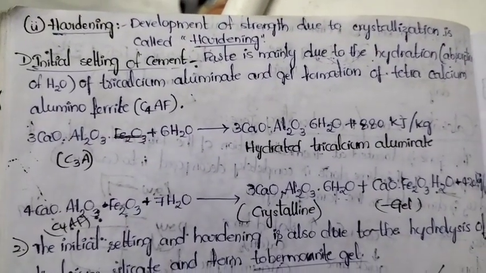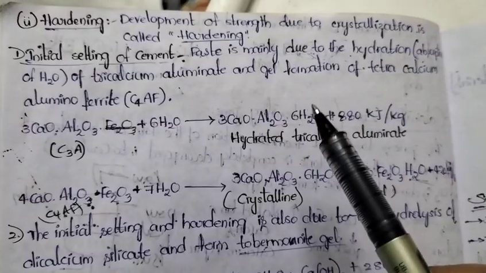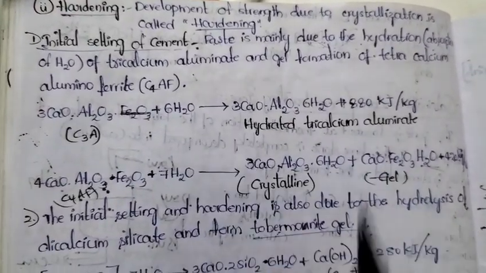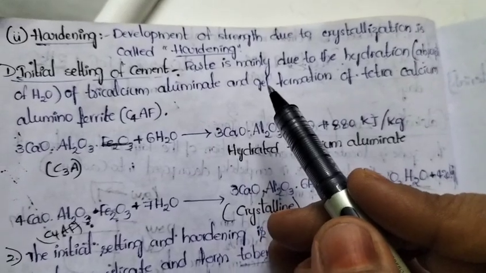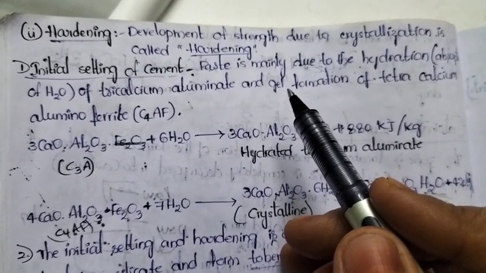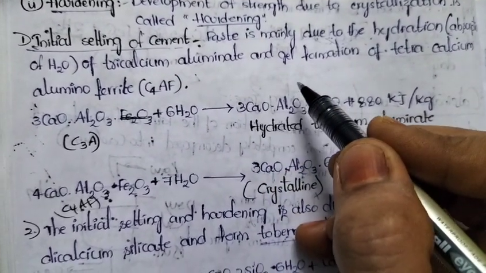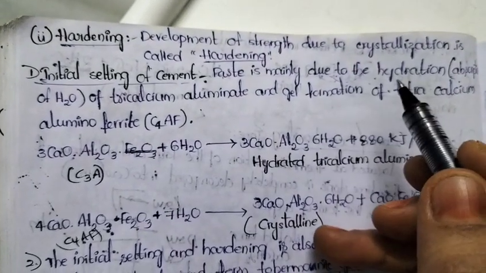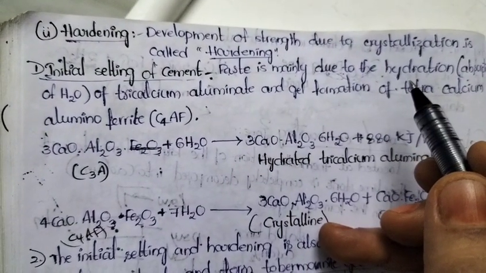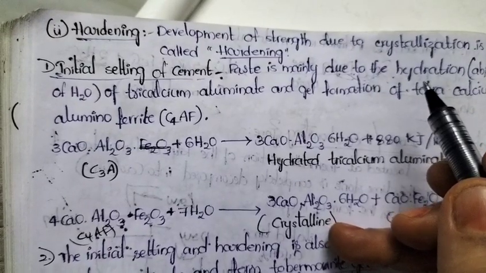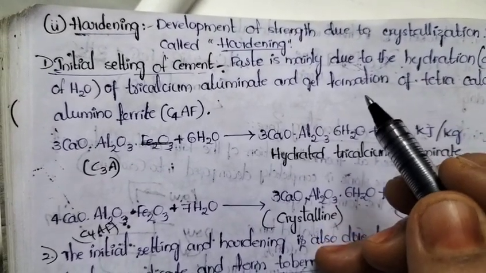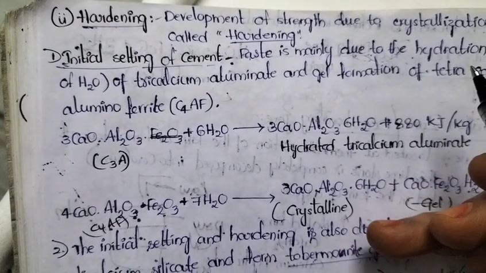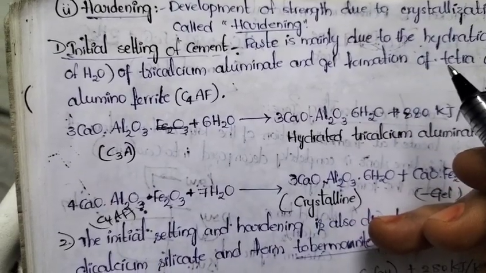What is hardening? The development of strength due to the crystallization is called hardening. Okay, here development of strength due to crystallization. Whenever we add water to cement, first it will form gel, then it will be converted into crystalline product. The gel formation is called as setting. Crystalline product formation is called as hardening.